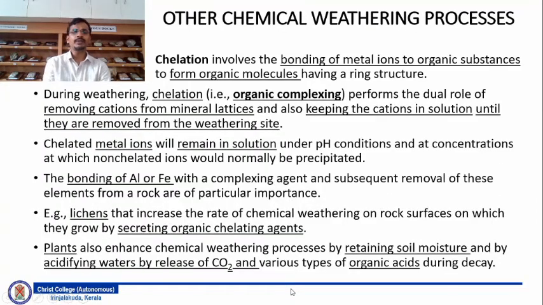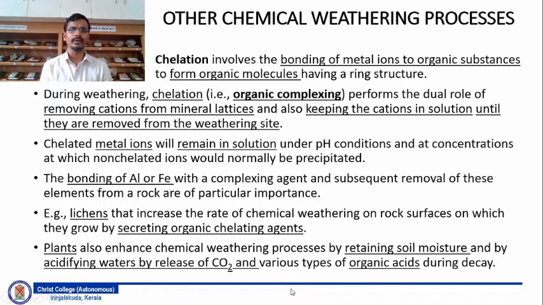Then you have another process called chelation, which involves the bonding of metal ions to organic substances to form organic molecules having a ring structure. During weathering, chelation, that is organic complexing, performs the dual role of removing cations from mineral lattices and also keeping the cations in solution until they are removed from the weathering site.